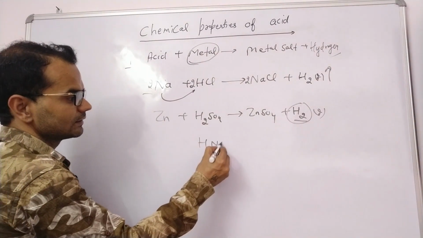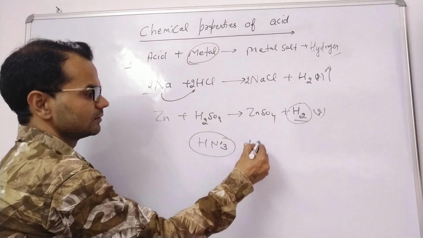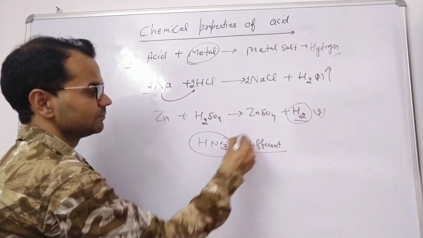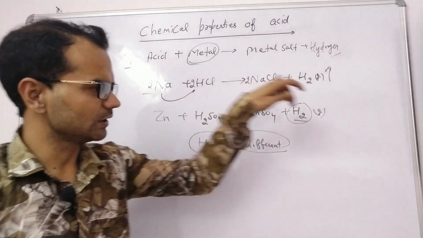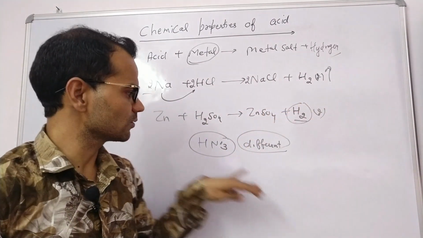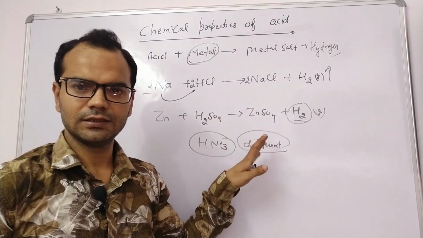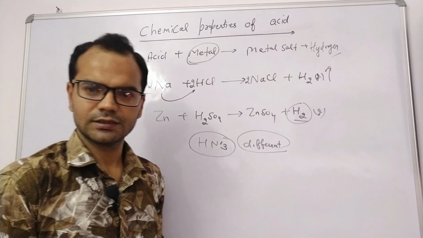But chemistry of nitric acid is slightly different. Generally, all metals react with acid to liberate hydrogen gas. But in case of nitric acid, reactions are slightly different. Let's take some examples.